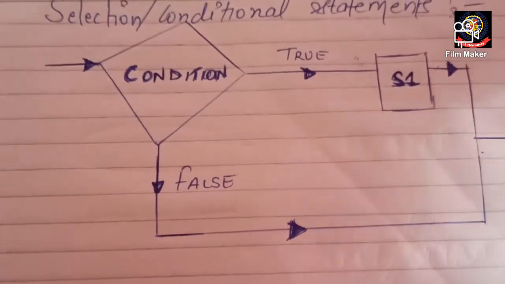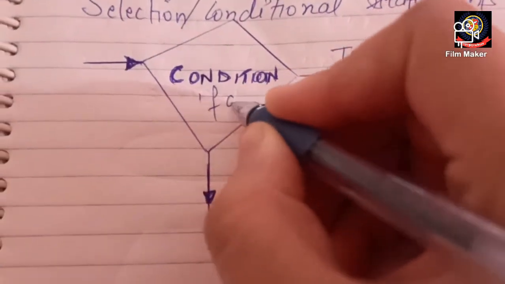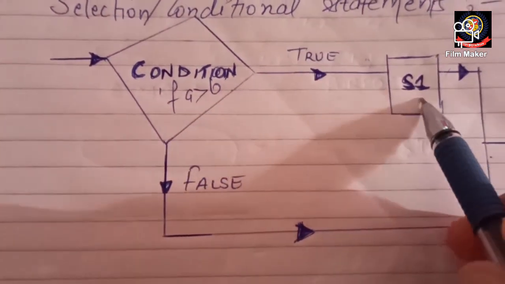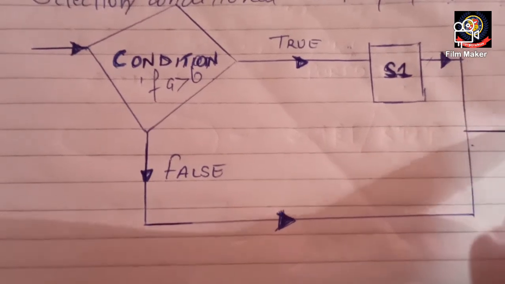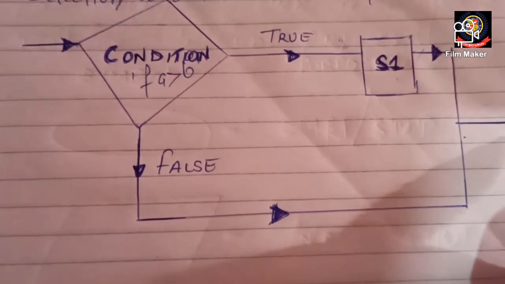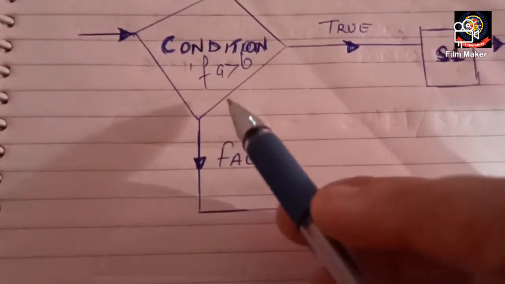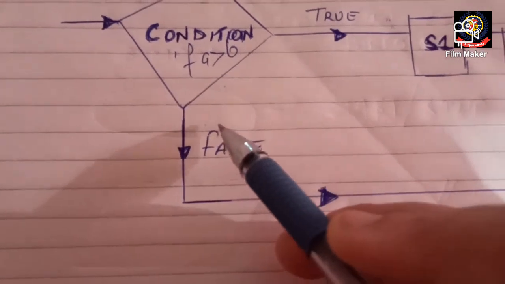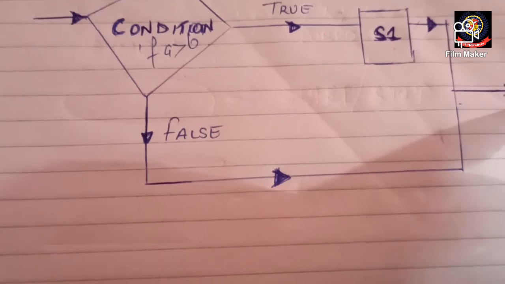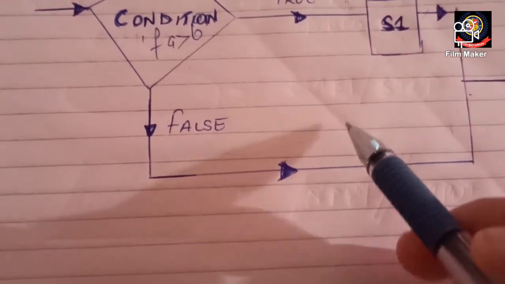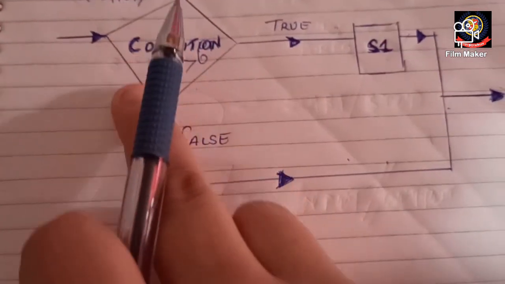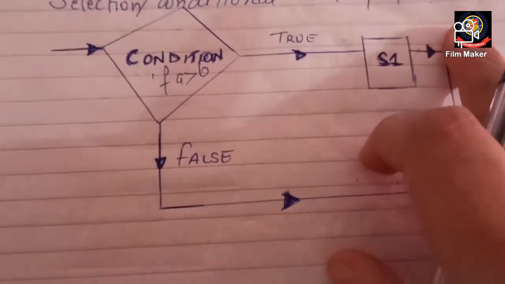Suppose I put the condition: if a is greater than b. If the value of a is greater than b, that means my condition is true, then it executes statement 1 and then goes out, meaning it terminates from the loop. And if the condition is false, if the value of a is not greater than b, then it goes from this side and executes whatever is there. If there is an else part, it executes it, otherwise it terminates. So this is how the flow chart is for the selection conditional statement.